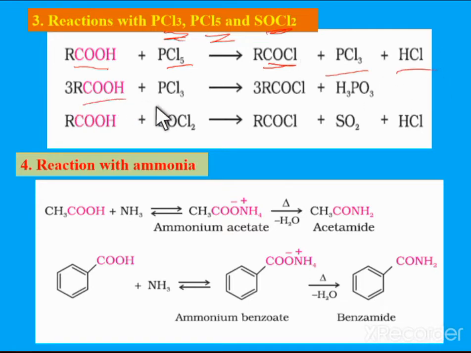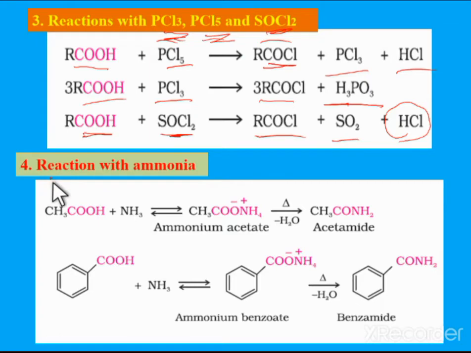Whereas when the same carboxylic acid is treated with PCl3, we get RCOCl plus H3PO3, phosphorous acid. Next, the carboxylic acid treated with thionyl chloride, SOCl2, again gives the acyl halide, RCOCl plus sulfur dioxide. In addition to that, hydrochloric acid is obtained. So this is the reaction with PCl3, PCl5 and SOCl2.